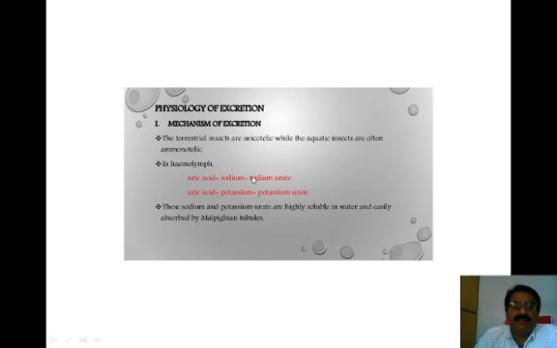In the blood of insects, known as the hemolymph, uric acid combines with sodium to form sodium urate. When uric acid combines with potassium, it forms potassium urate. These sodium and potassium urates are highly soluble in water and easily absorbed by the Malpighian tubules.